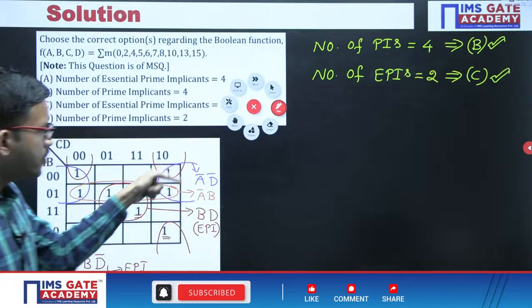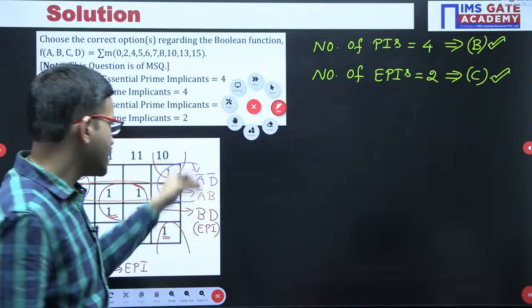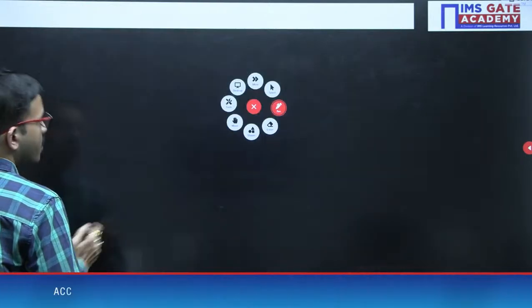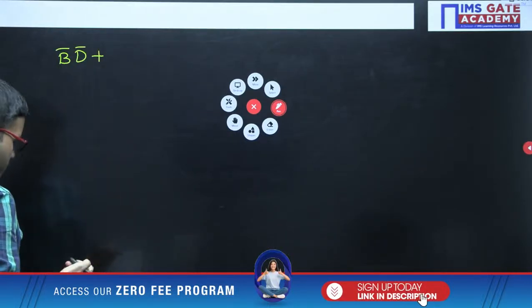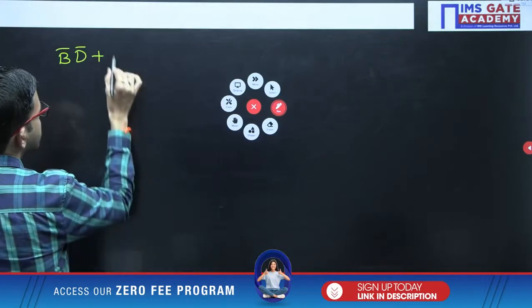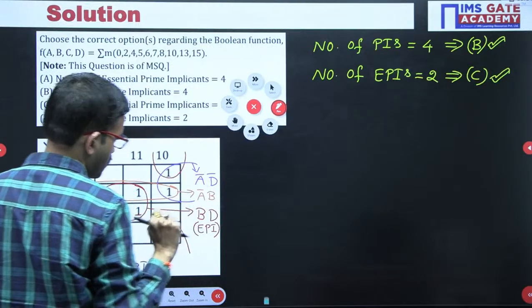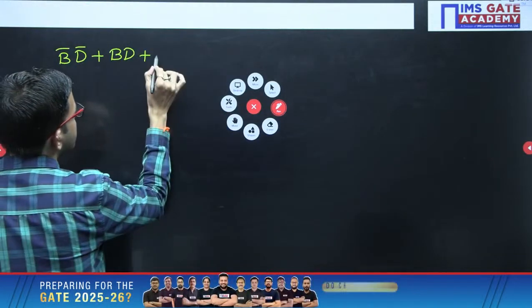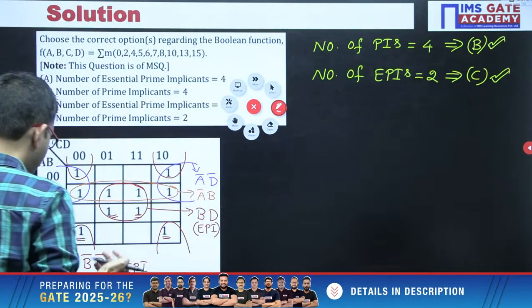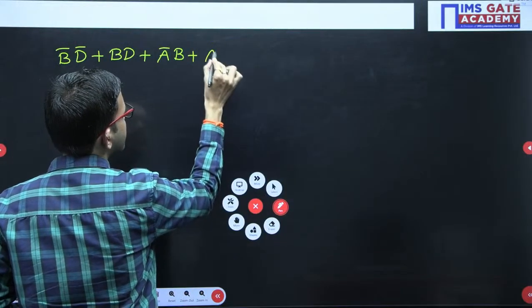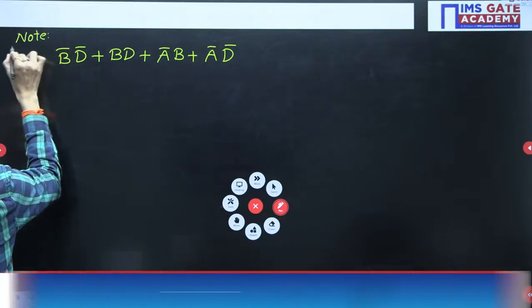Now suppose, for example, whatever the 4 terms you got from each grouping, I am considering every product term. Say for example, suppose I give the function like this: b bar d bar plus bd, and here I am considering these 2 also: a bar b plus a bar d bar.